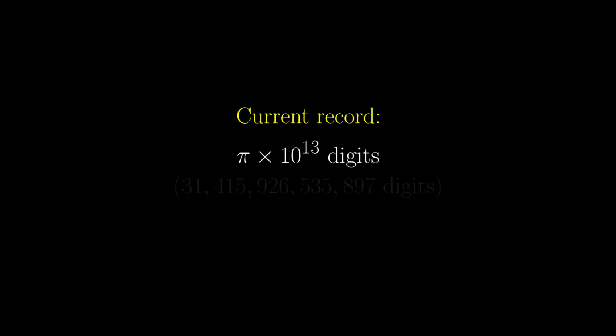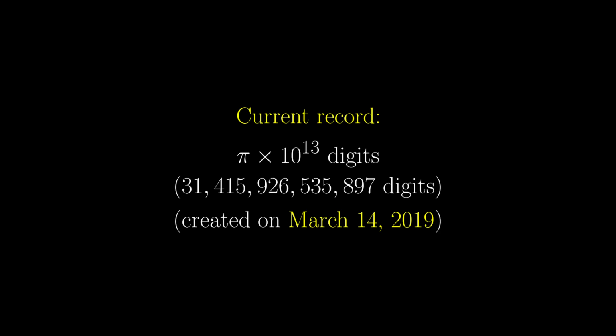The current record for number of digits of pi calculated is roughly 30 trillion digits, which is surely deliberate because it is roughly pi times 10 to the power 13 digits. Better still, this record was created on Pi Day.